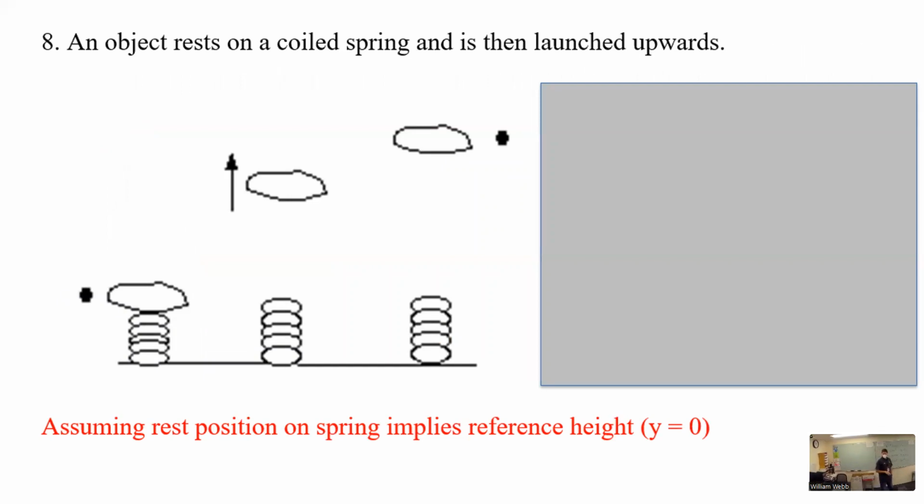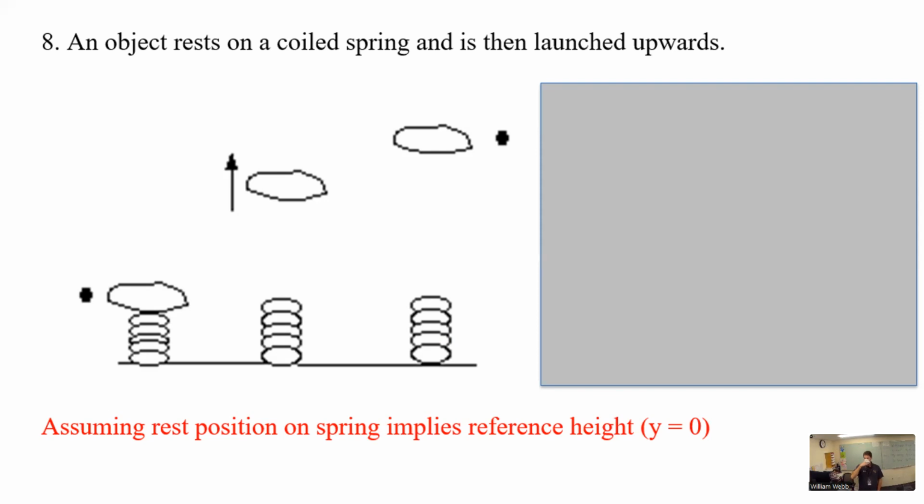So here, I don't know what this is, like some sort of potato launcher. I can't tell what that is, but we've got some weird thing on a spring that's compressed. And so the dot beside it just means it's like a motion map, no motion. And then it's in the air with still velocity upward. And then it's in the air motionless, like it's reached the peak at the top of its flight.